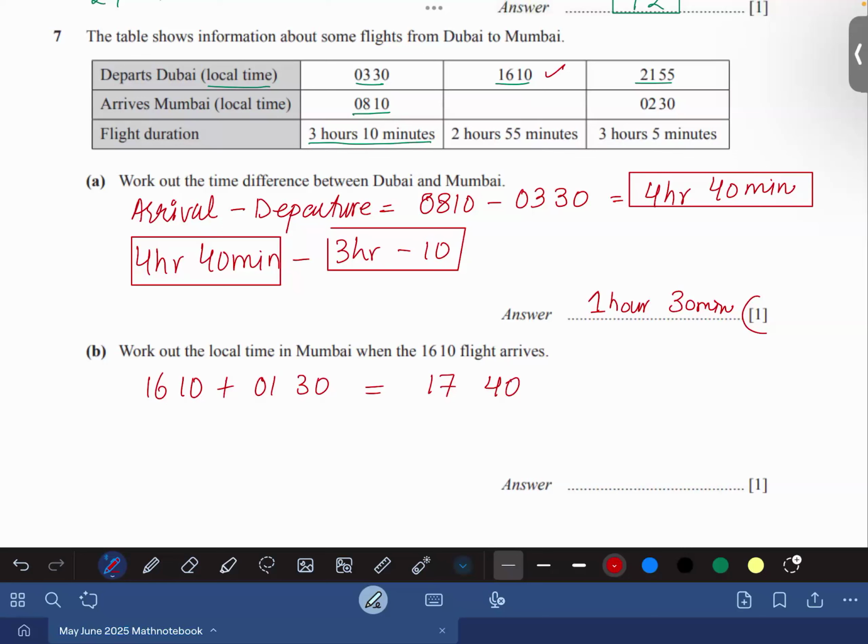So 16:10 departure, the time difference made it 17:40. Now add the journey time, which is 2 hours and 55 minutes. So add hour with hour. So Umar, 17 hours and 2 hours is 19 hours. And now Umar, 40 minutes and 55 minutes is 95 minutes. Agree? Yes. Now give 60 minutes to 19, it would be 20, and that would be 35. So that would be 20:35. Am I right, everybody, or not?